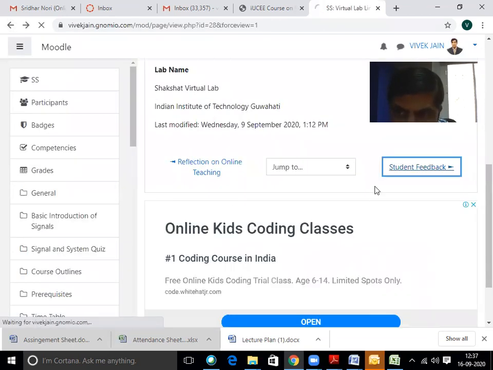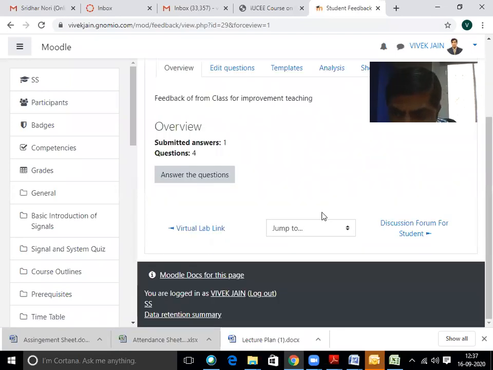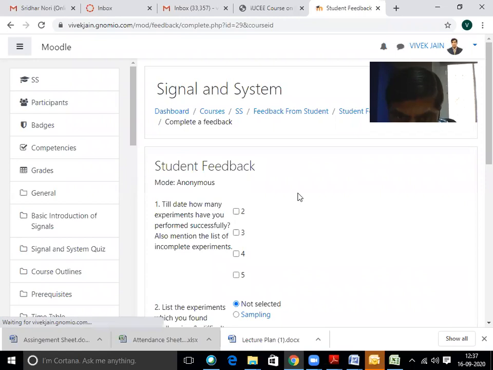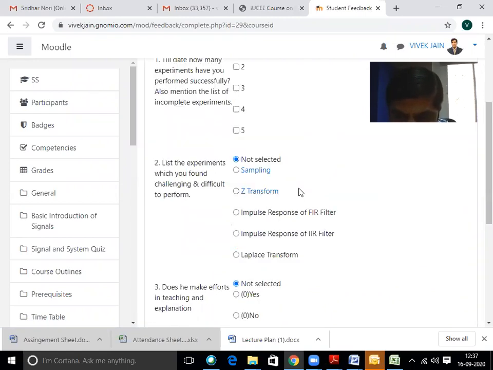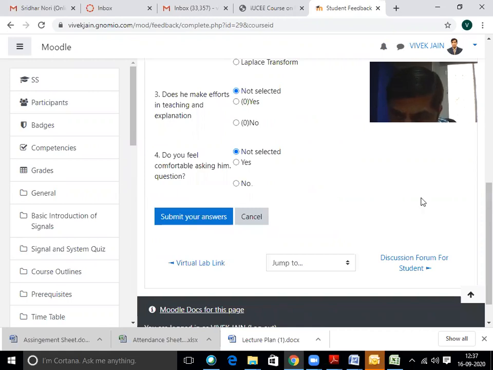We also collect the feedback from the students. For taking the feedback, we create the questions for the student feedback and they submit their answers.